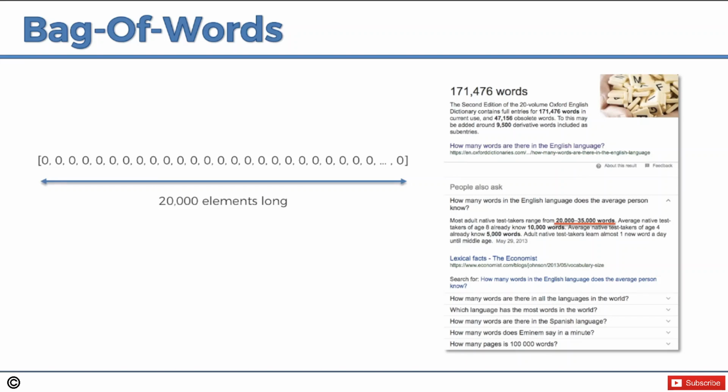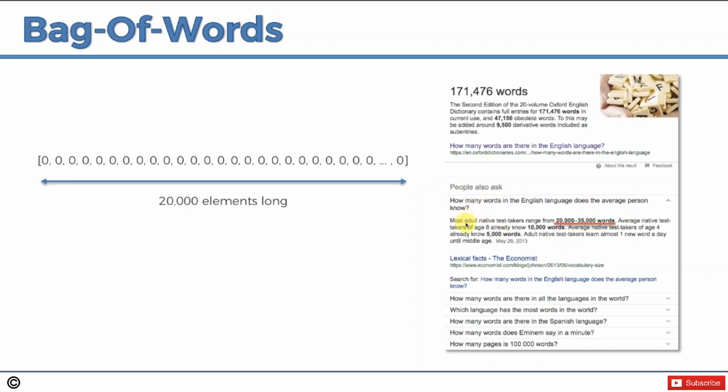So here's a quick search on Google. How many words in the English language? That's the search I took. I came up with 171,476 words. That's how many entries in the Oxford Dictionary, plus some obsolete words, plus derivative words, and so on.